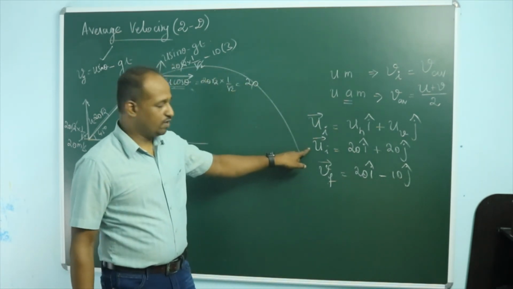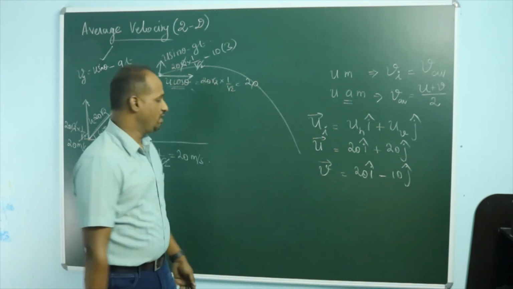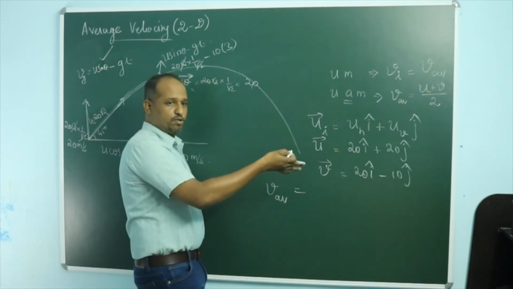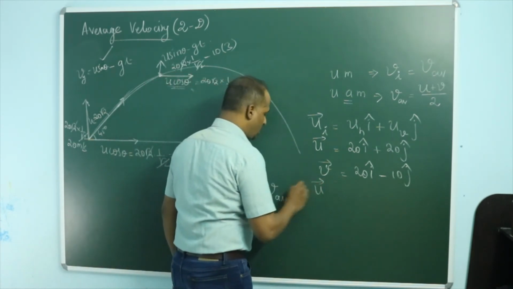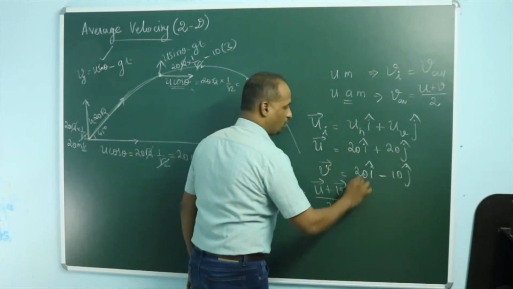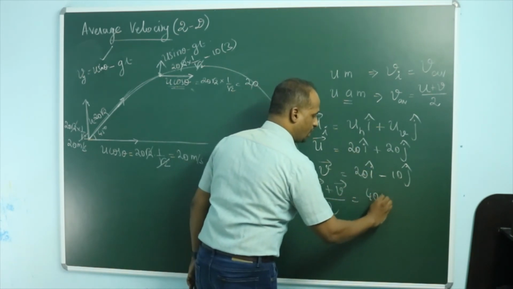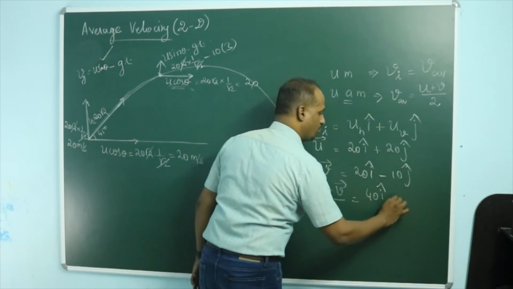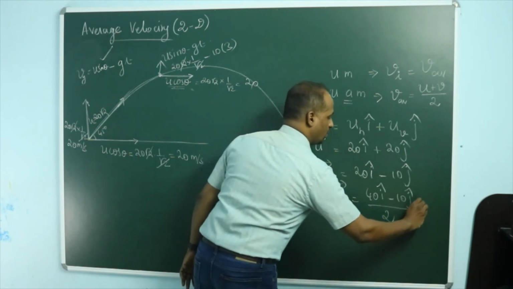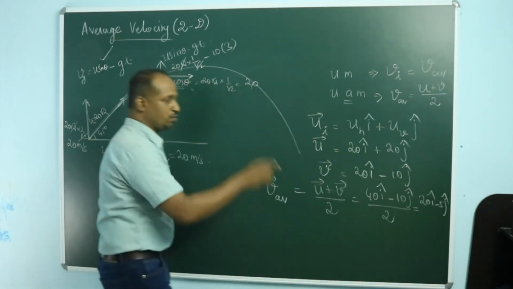So this is the initial velocity, this is the final velocity. Let u stand for initial velocity, v stand for final velocity. What is average velocity? Because this is a non-uniform motion in general, average velocity is initial velocity plus final velocity by 2. So this plus this, u plus v. So 20 plus 20, 40 i cap, 20 minus 10, 10 j cap, divided by 2. That means 20 i cap minus 5 j cap.